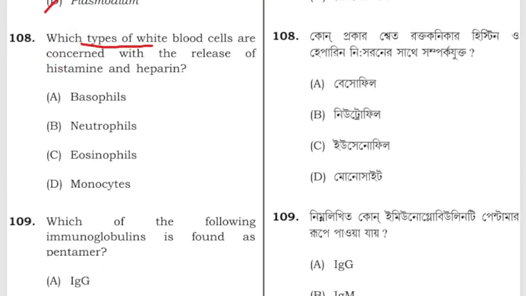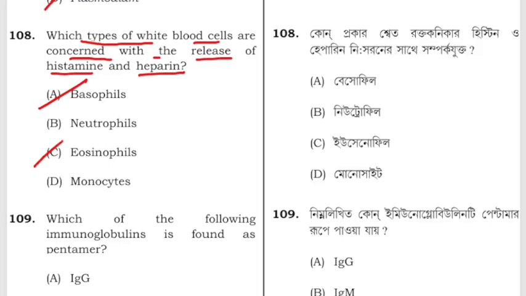Which type of white blood cells are concerned with the release of histamine and heparin? Basophil, neutrophil, eosinophil, or monocytes? The correct answer is basophil.